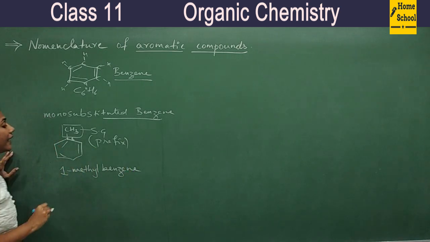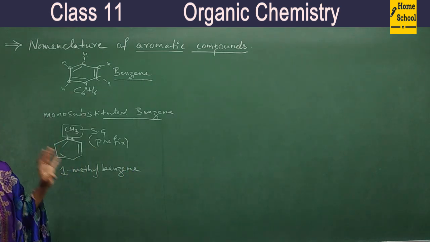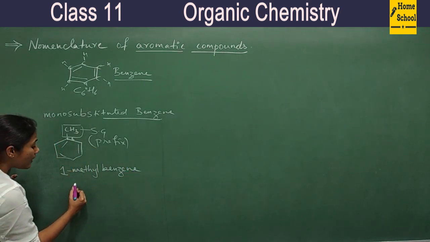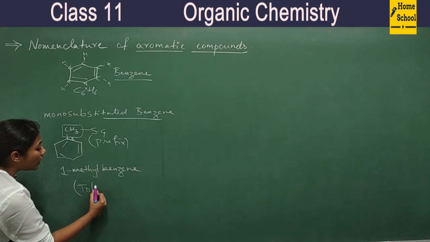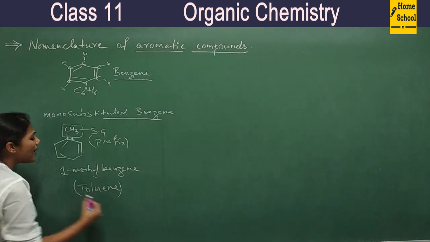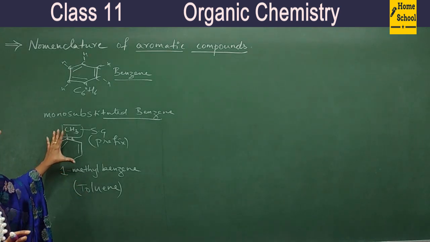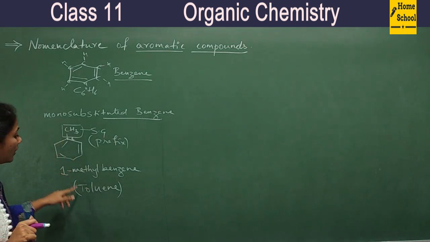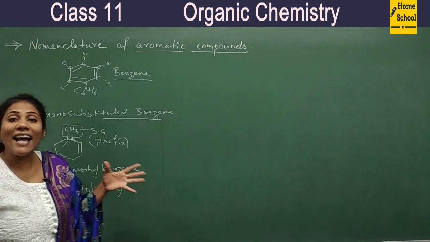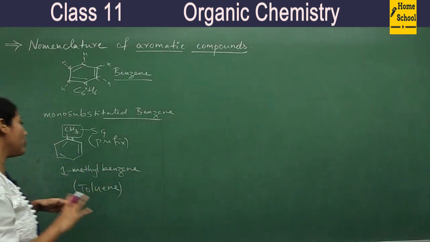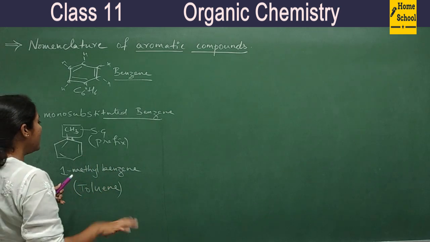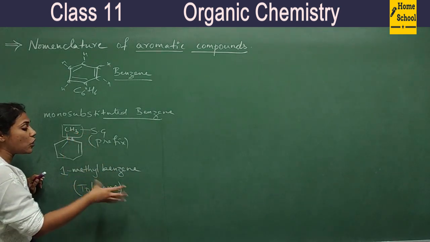Right? Okay. And now this compound has a common name. We call this compound toluene, or some pronounce it as toluene. Anything is fine. And toluene is the widely accepted IUPAC name. So you can call it 1-methyl benzene or you can call it toluene also.